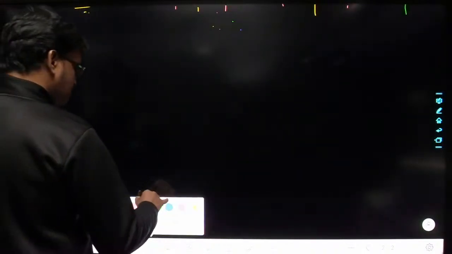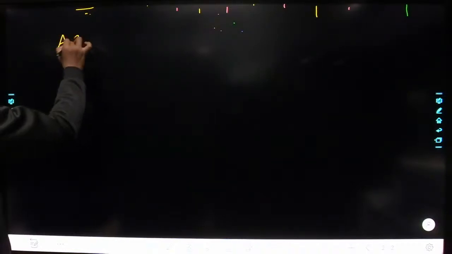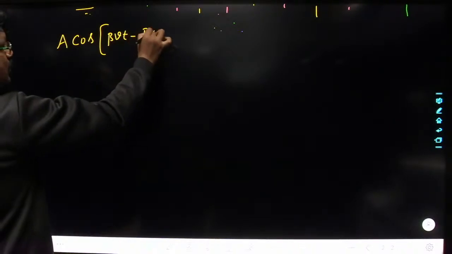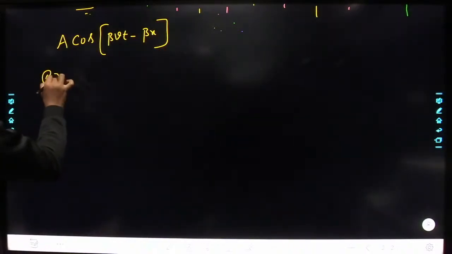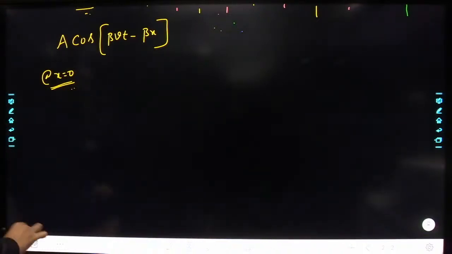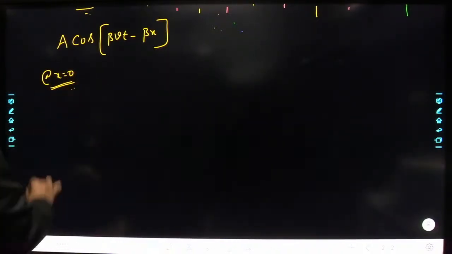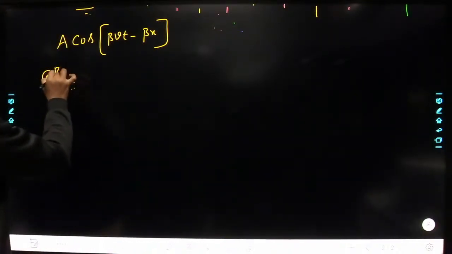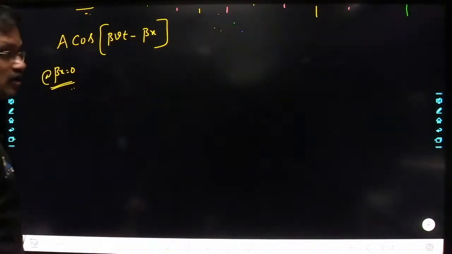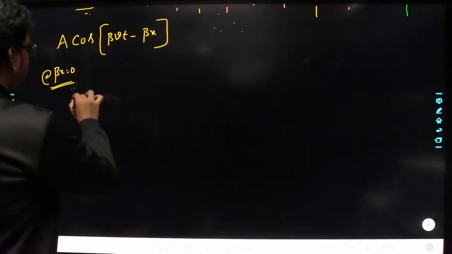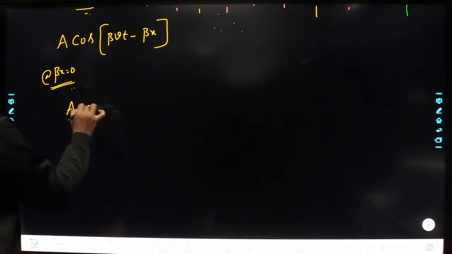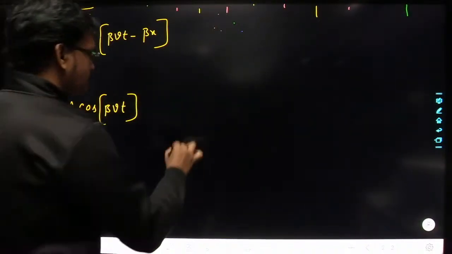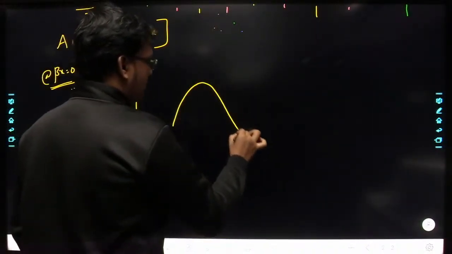Okay, so now take the same function, A cos of beta Vt minus beta x. Now let us consider x equal to 0, or simply beta x is equal to 0. So at this location, if you write the wave function, you are going to get A cos of beta Vt.